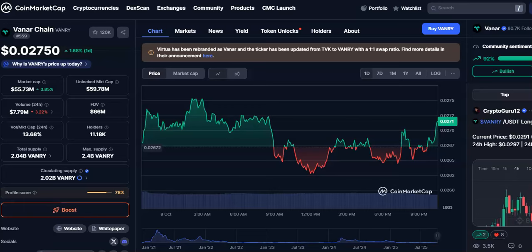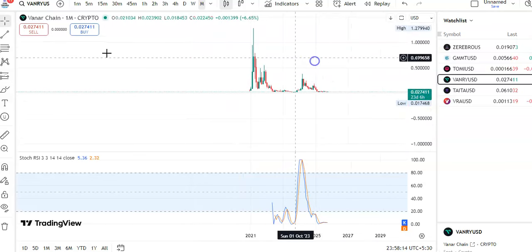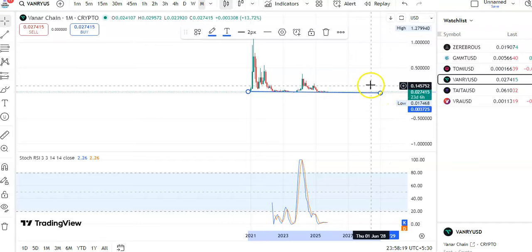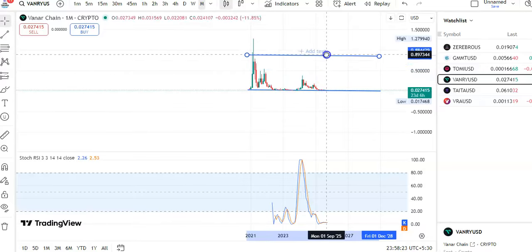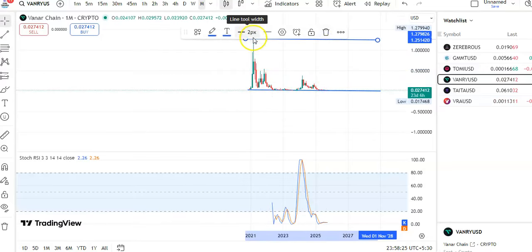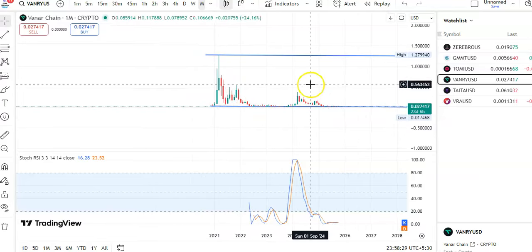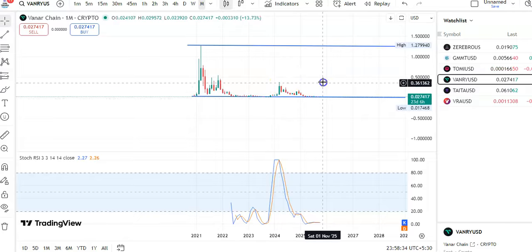So now I'll go to the chart and see how the candles are moving. You can see that I'm in the monthly chart. So let me draw the trend line. You can see this is the support trend line and this is the resistance trend line. Okay, this is the resistance, and previously you can see candles went up and then a fall happened. Candles came down to support and then again started moving up, and then again the fall is taking